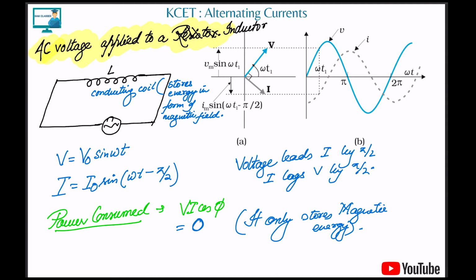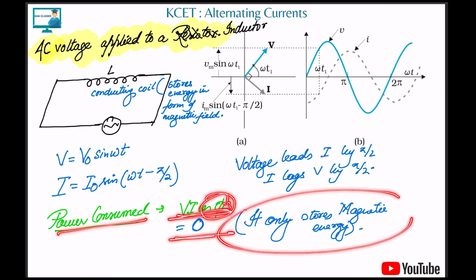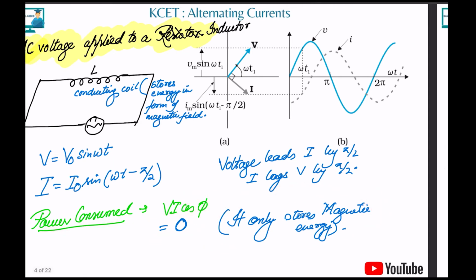See, if I take V equal to 0, voltage is here, current is here. So who is above? Current, by how much? By 90 degrees. Correct. So the difference is 90. Clear? Everybody got it? Here also power consumed is equal to VI cos phi, and the angle between current and voltage is 90 degrees, so that's why it is 0. And the inductor only stores magnetic energy, it doesn't do anything.